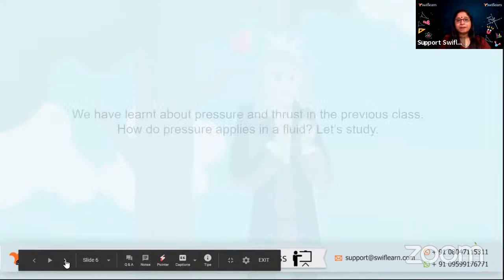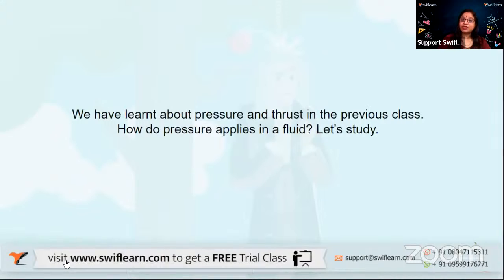All right. So we have learnt about pressure and thrust in the previous class. If you are aware of this, we did talk about this. And we also talked about how the thrust or pressure as well as thrust, how they are related. They are directly proportional. We have said whenever the thrust or the force increases, pressure will increase. And there is an inverse proportionality of pressure with the area in contact. So we had talked about a person standing on the seashore in the sand, how the feet sink into the sand.